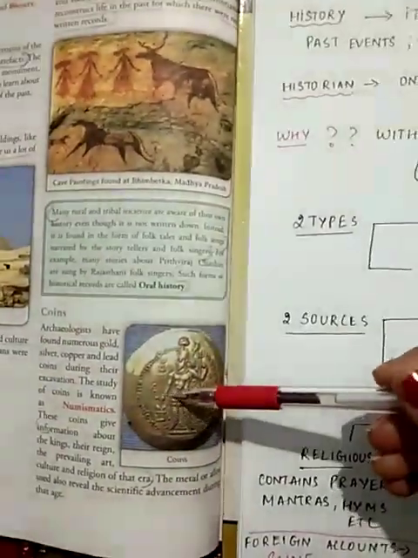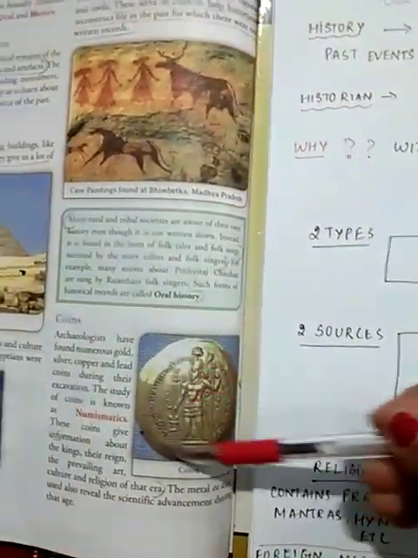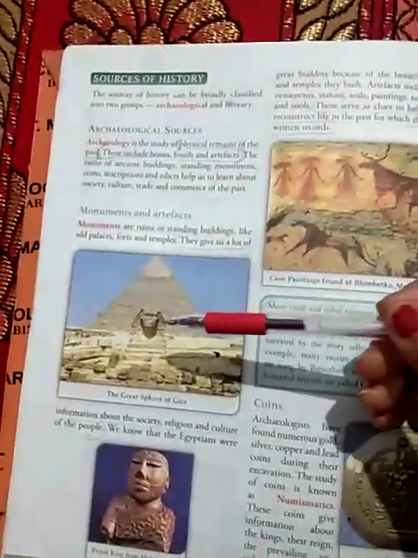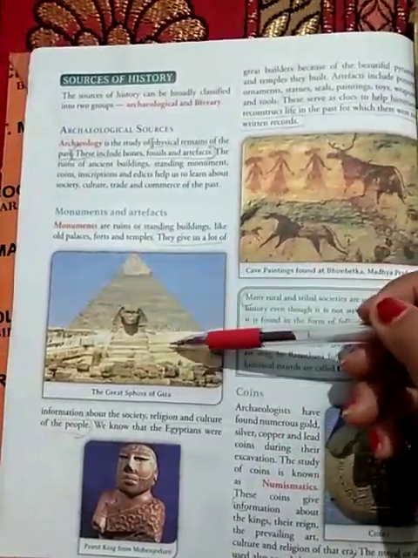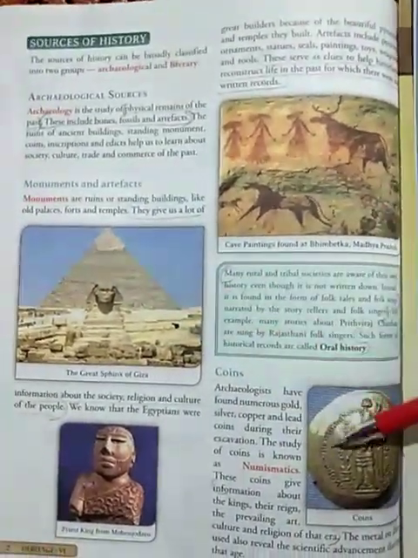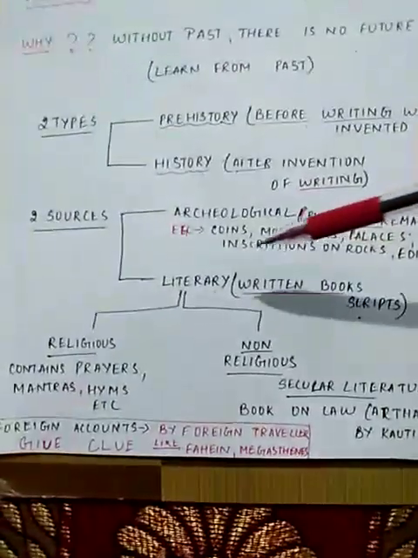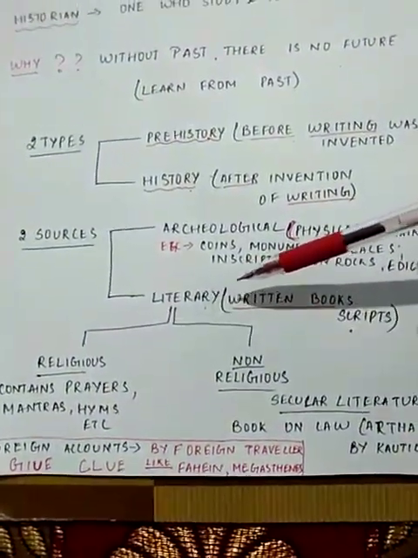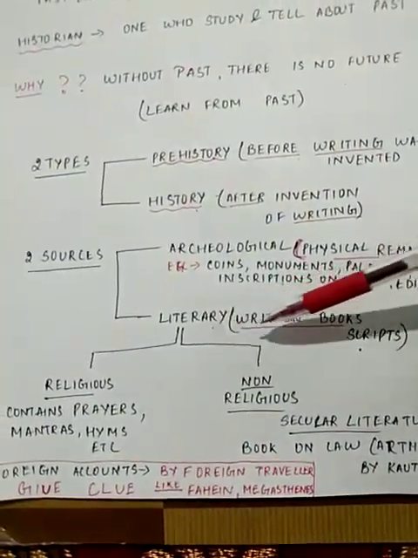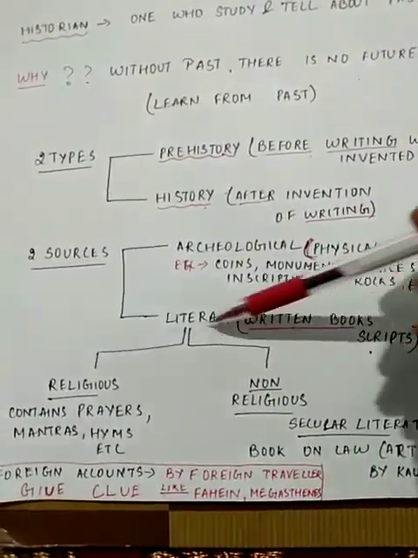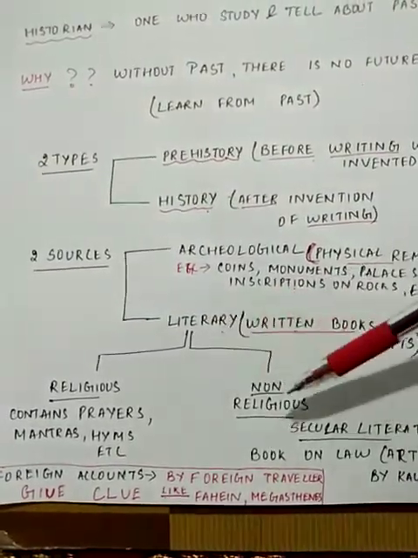Here we have an example, the coin, and here we have an example, the pyramid, the Great Sphinx of Giza. These two are examples of archaeological sources. Moving ahead to the literary records. Literary records are the written books and scripts. Anything which gives you records in written form is a kind of literary record.